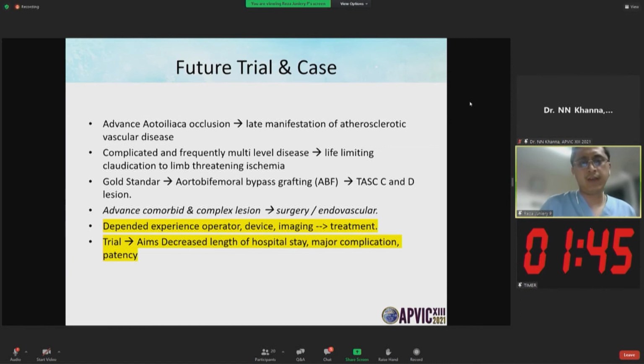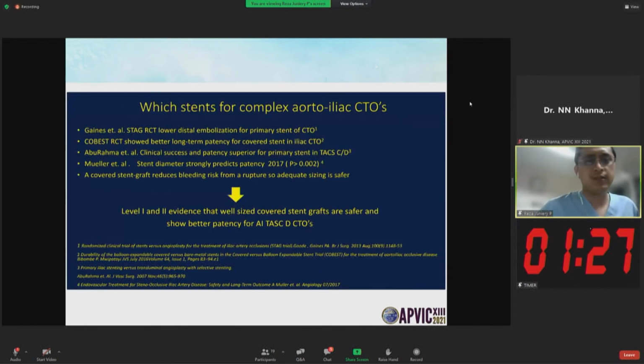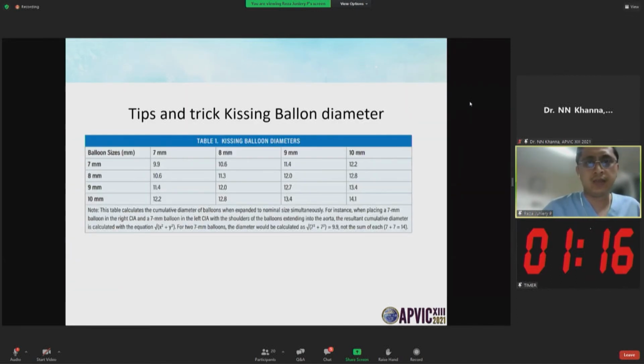Maybe with the hybrid approach, the trial aims to decrease hospital length of stay, major complications, and patency loss. In the COBEST trial, covered stents are superior to bare metal stents for good short- and long-term outcome and high patency rate. There are many trials. Covered stents are safer and give better patency in aortoiliac TASC D. This is the final kissing balloon trial, which gives good patency.